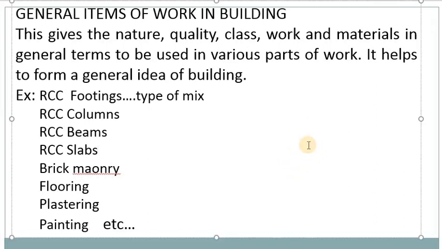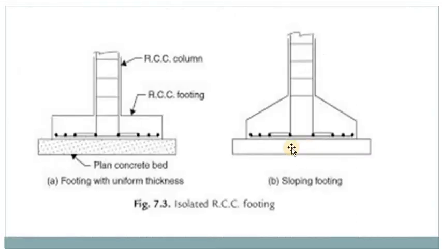I will show you related figures. See, this is foundation. Observe carefully, this is very important in coming topics. This is a uniform foundation.